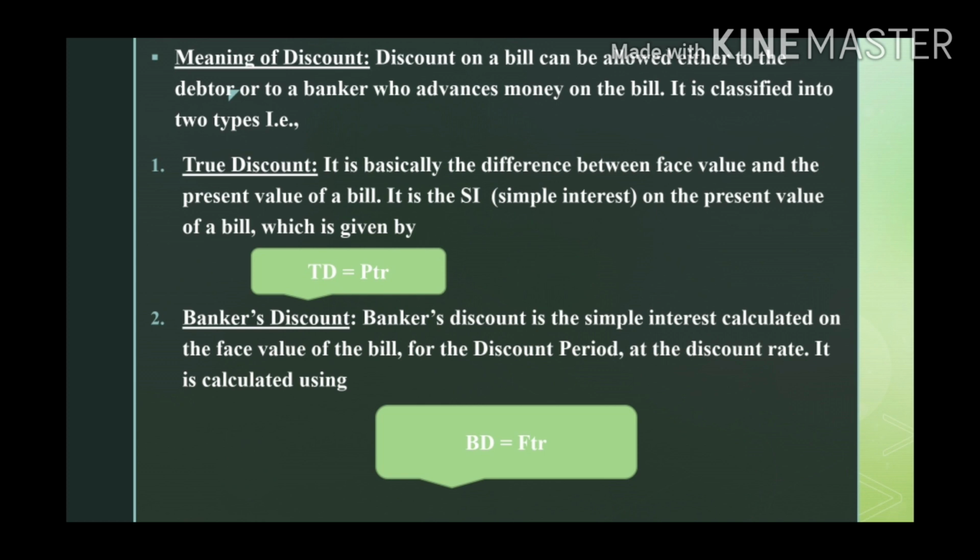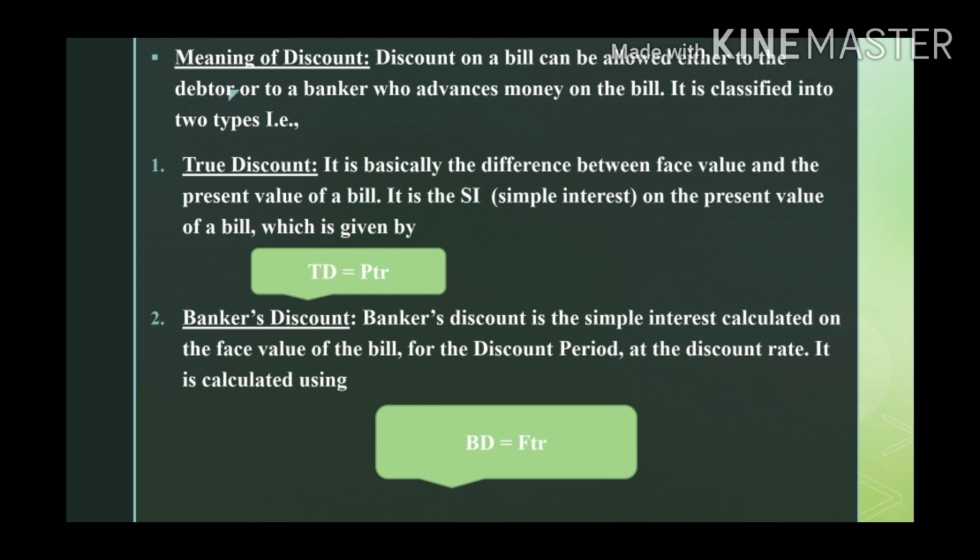Discount on a bill can be allowed either to the debtor or to a banker who advances money on the bill. It is classified into two types. So discount is when they are giving money before the due date. So there are two discount types. One is true discount. What is true discount?